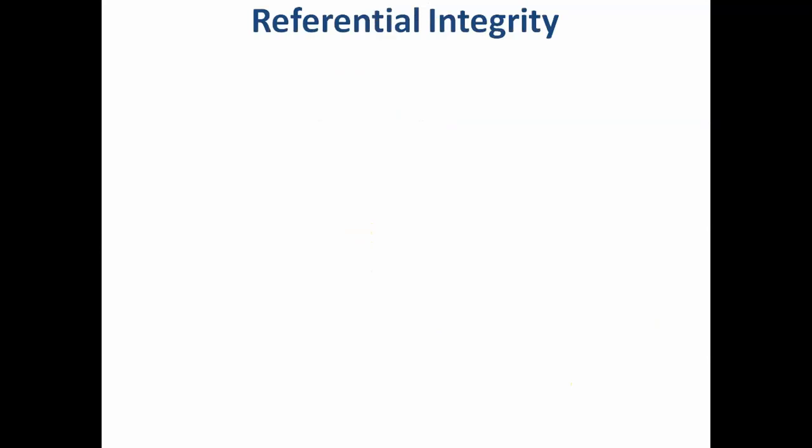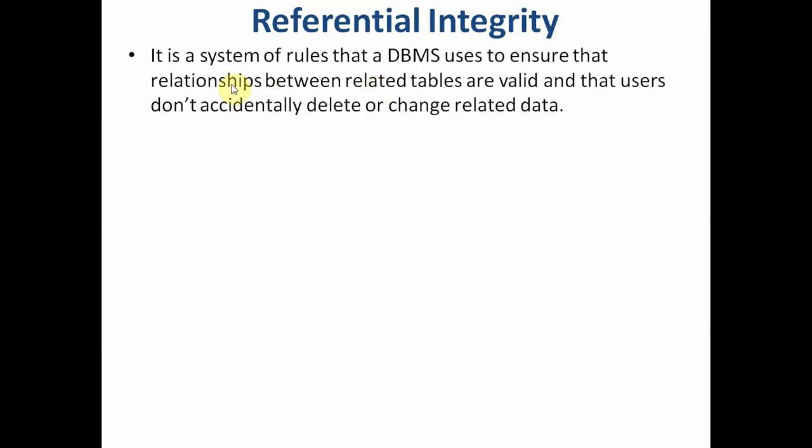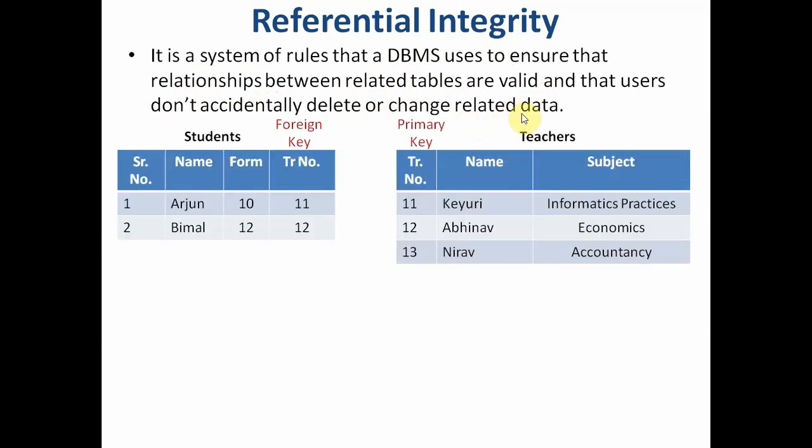Now when we talk about foreign keys, there is something called referential integrity. Referential integrity is a system of rules that a DBMS uses to ensure that relationships between related tables are valid and that users don't accidentally delete or change related data.